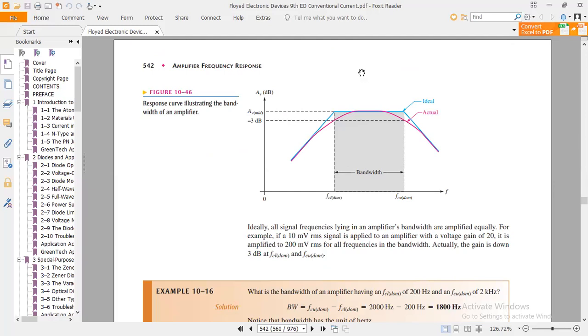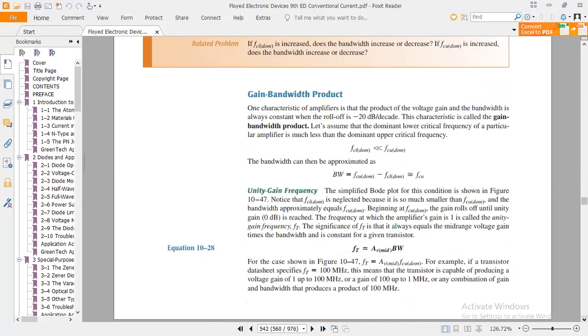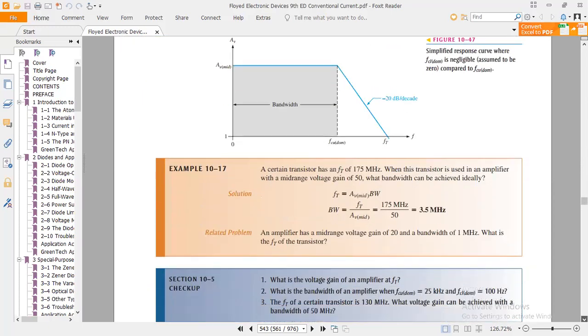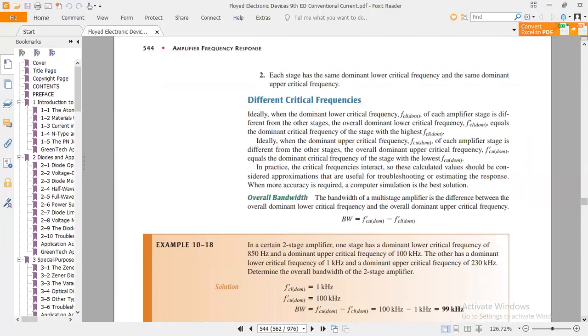Next we move towards the gain-bandwidth product.